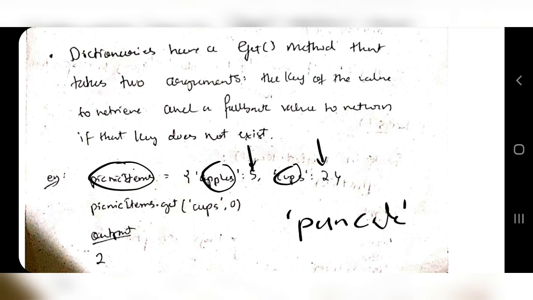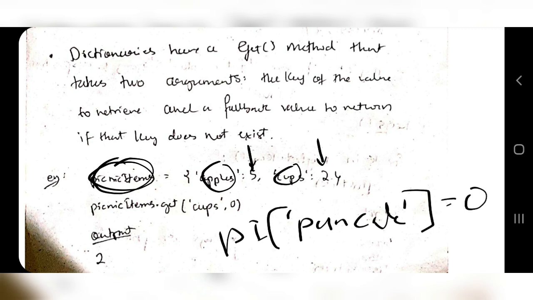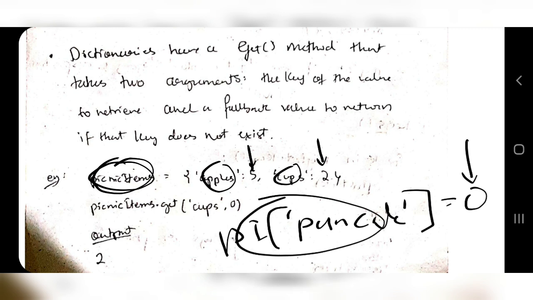and what is the dictionary name? Picnic items. So picnic items of pancake. At that time, do I have any pancakes? No, I don't have any pancakes. So instead of outputting an error, what I should output is 0. So how can I make sure it outputs 0? If you use the normal fetching method, if you just write picnic items of pancake, it will not output anything, because pancake is not there, it will throw an error.